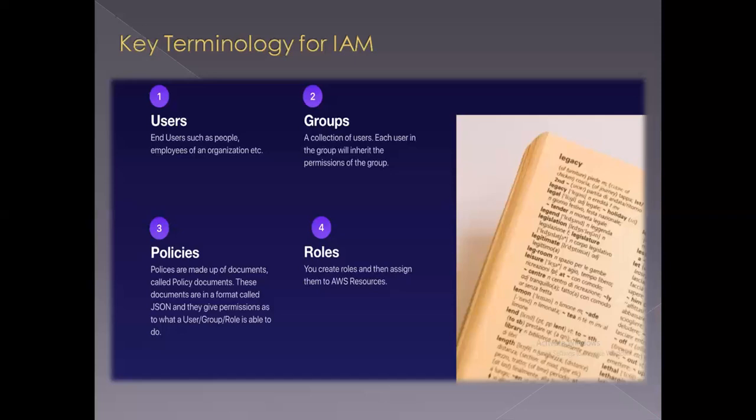We then have something called policies. So policies are made up of things called documents, policy documents to be precise, right? And these documents are formatted in JSON, JavaScript Object Notation, and I'll show you how that looks later on in the course. It basically gives you permissions on what a user, what a group, and what a role is able to do.